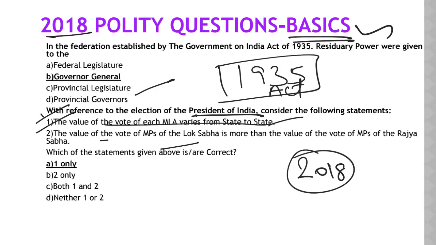You can clearly see from the formula itself, in the beginning of the chapter itself, that statement 2 is wrong. It does not matter whether you are from Lok Sabha or Rajya Sabha, your vote will have the same value, but if you are from different states, the value will differ. Just go back and check the value of the votes given in this chapter in Lakshmikant.